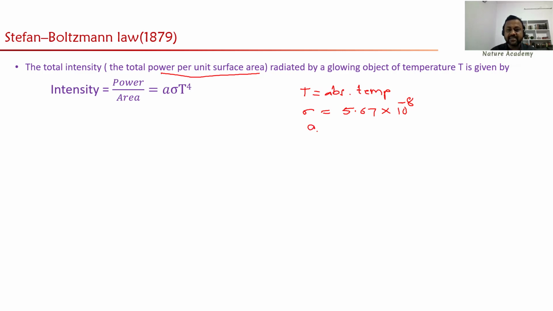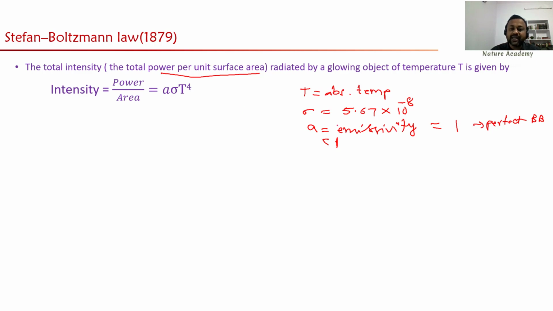And A is the emissivity of the black body. If A is equal to 1, it is a perfect black body. I will write here perfect black body; BB represents black body. Otherwise, the value is less than or equal to 1.